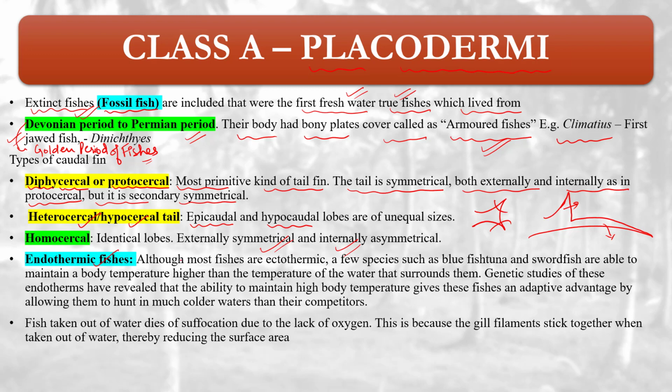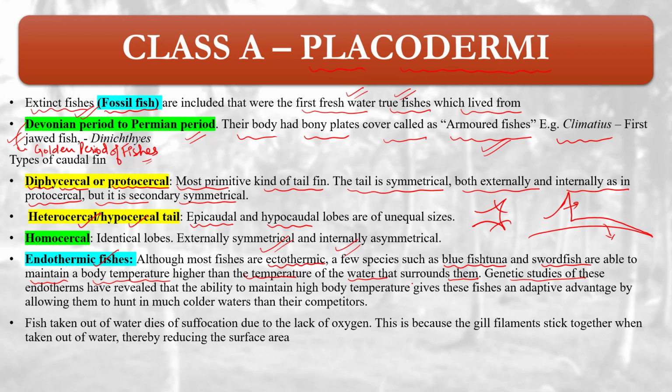Endothermic fishes. Although most fishes are ectothermic, a few fishes such as bluefin tuna and swordfish are able to maintain a body temperature higher than the temperature of the water that surrounds them. Genetic studies of these endotherms have revealed that the ability to maintain high body temperature gives these fishes an adaptive advantage, allowing them to hunt in much colder waters than their competitors.